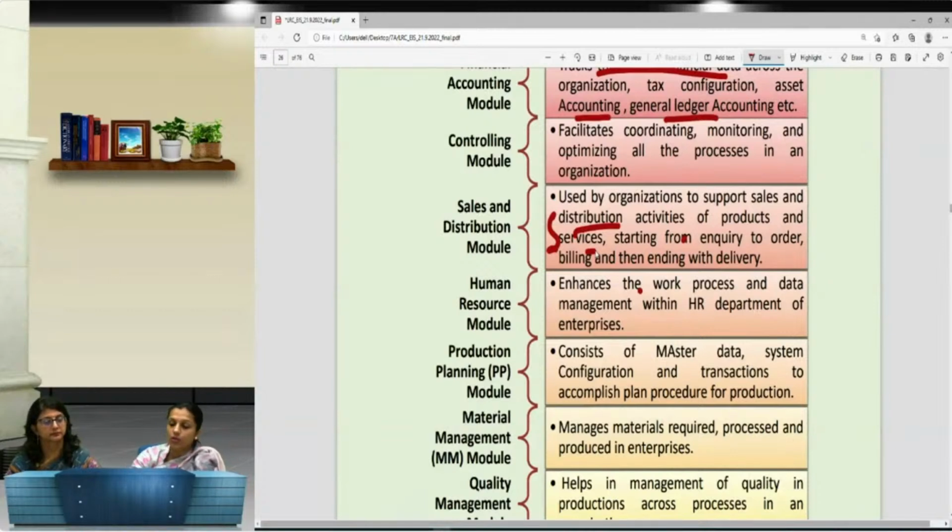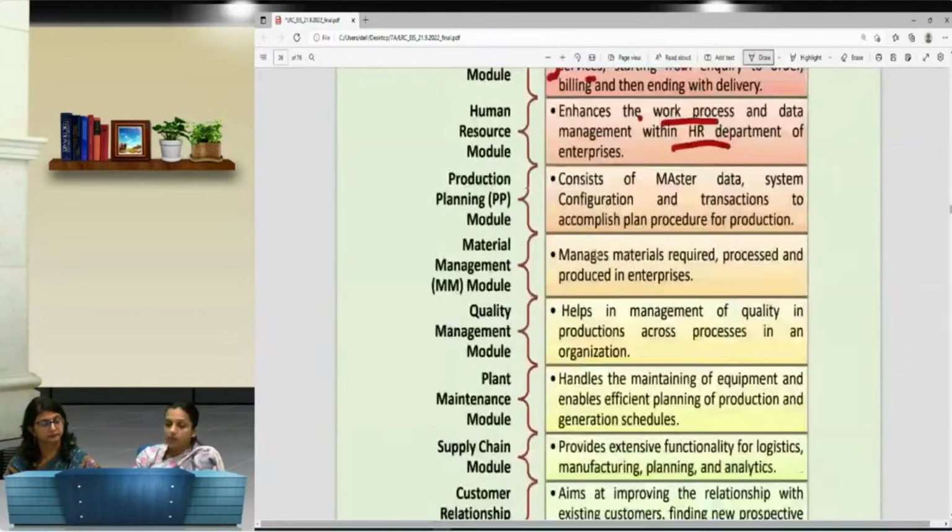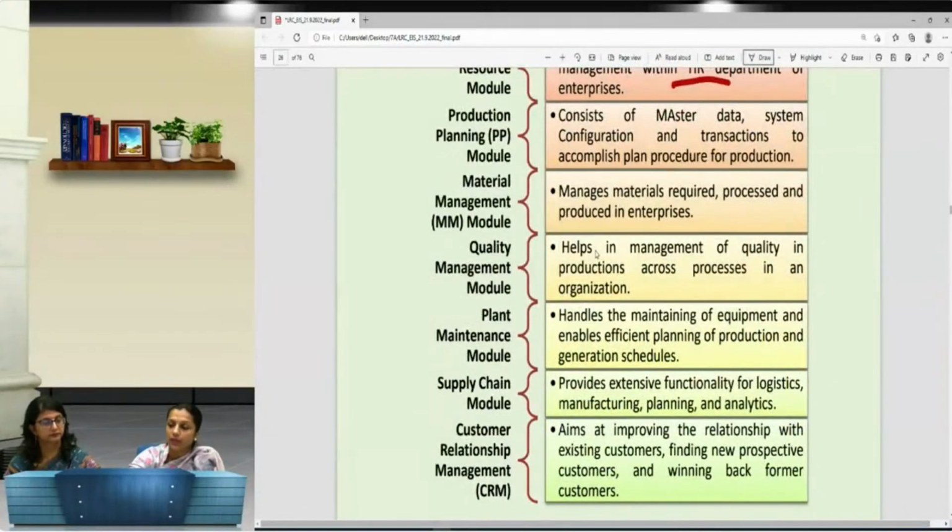The next is human resource, which deals with the work process and data management within HR, that is the human resource department. In the same way, we have all the modules over here. Say production planning talks about the master data, system configuration, and transaction accomplished plan, right? So I'm telling you that I've taken this diagram from the capsule.